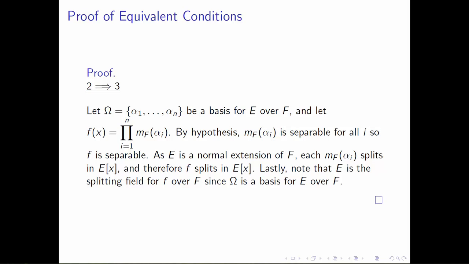What we need to do is show that E is actually the splitting field for this f. And the reason that we're going to get that is because of the way that we've chosen omega. So we get the field E whenever we have all of the elements alpha 1 through alpha n contained in a field and the field F contained in there. So, I mean, not even actually, we just need all of the elements of omega, and each one of the alpha i's is a root of f. So if we're working inside of a field in which this polynomial splits, we've got all of the alpha i's, and therefore we have all of E. And this finishes 2 implies 3.